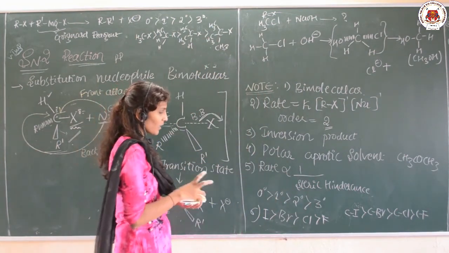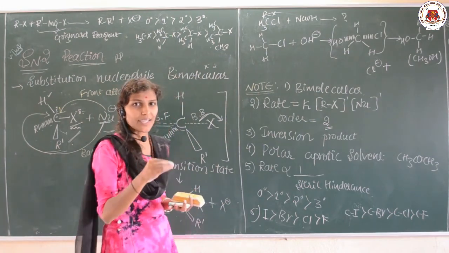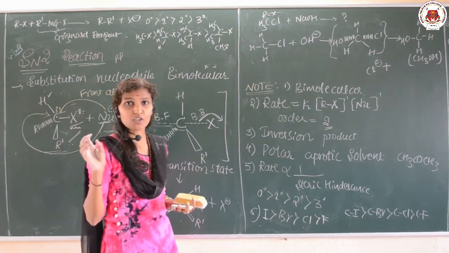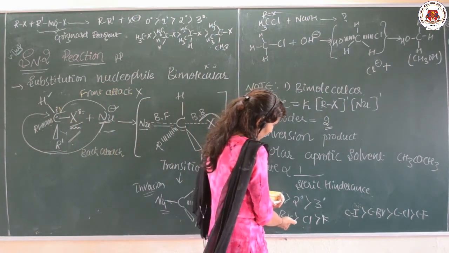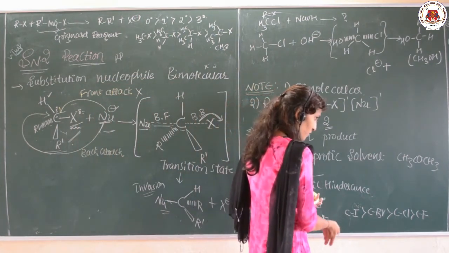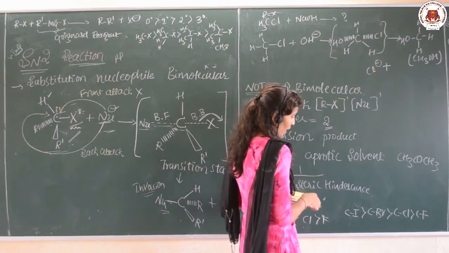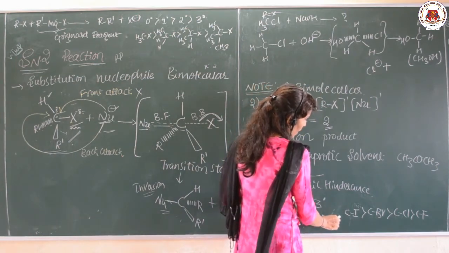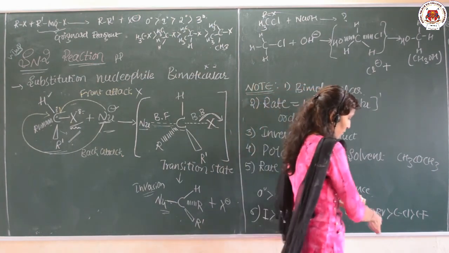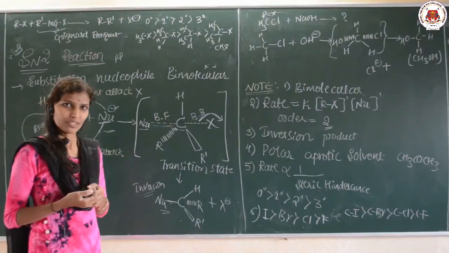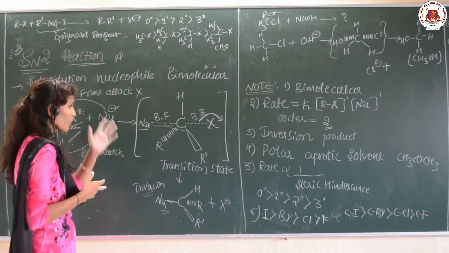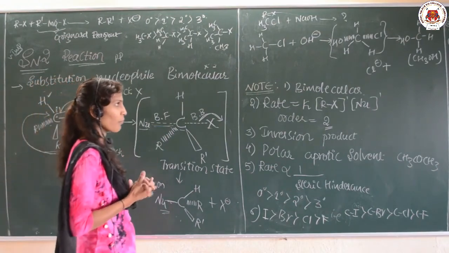And then finally the nature of the leaving group, the iodine can easily get detached from the carbon. So the reactivity will be I is greater than Br, as compared with Cl, as compared with F. That only, when it is included with the carbon, C-I is greater than C-Br, greater than C-Cl and C-F. This is how we can explain the SN2 reaction, which is very important.